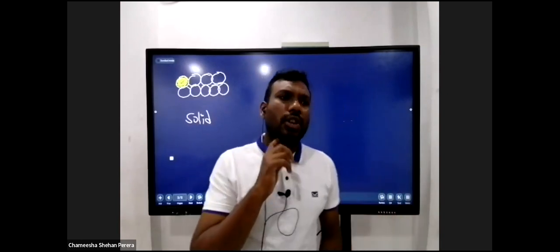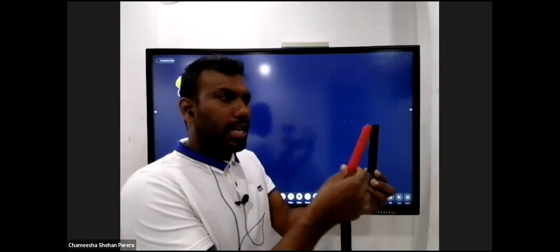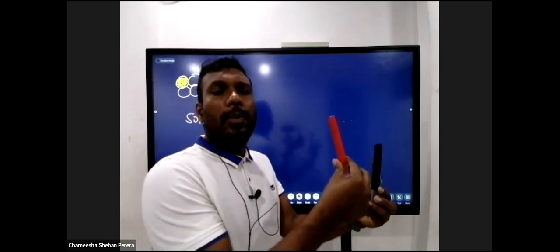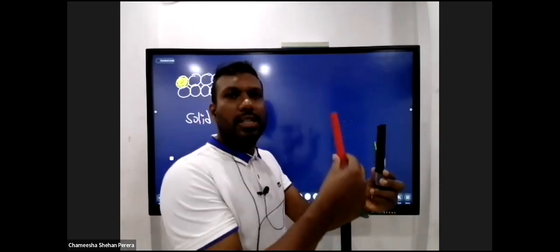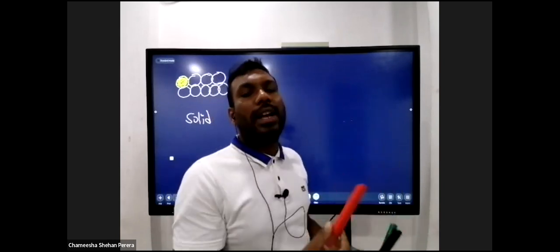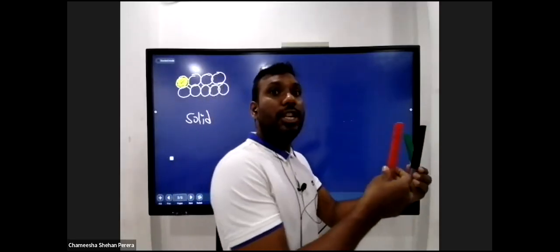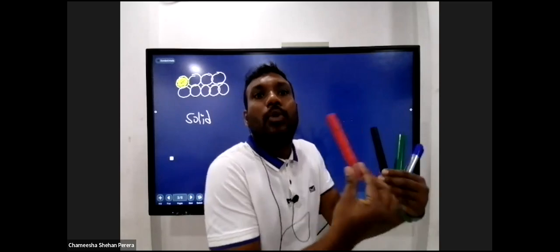And then if I ask you a question: when this red marker is transferring energy to the next black marker by the collision, is the energy I offered to the red marker transferred 100% to the black marker? Or, because of this collision, does the black marker receive a lower amount of energy, with some energy loss, than the red marker had? What do you think? Lower, definitely. Because when it collides, some of the energy it had is lost in that collision. So the energy transferred to the black marker is small.